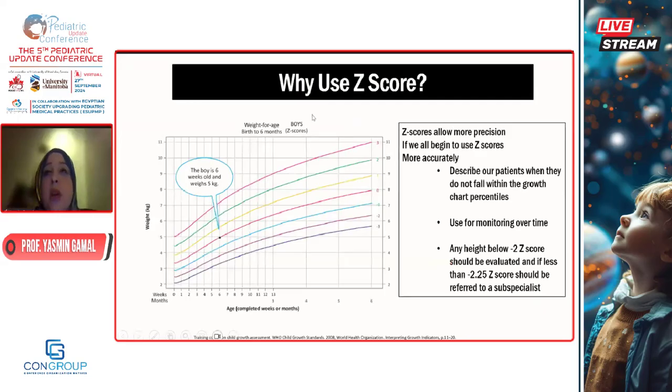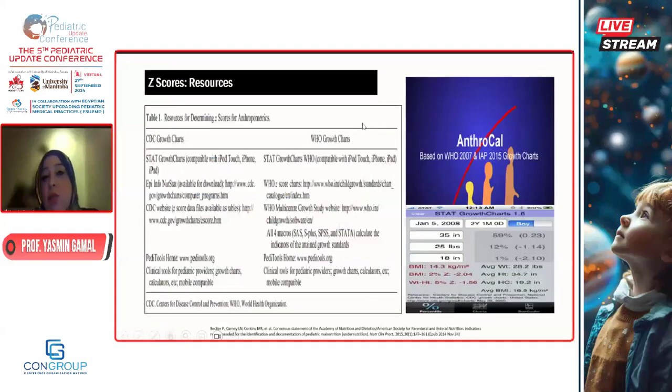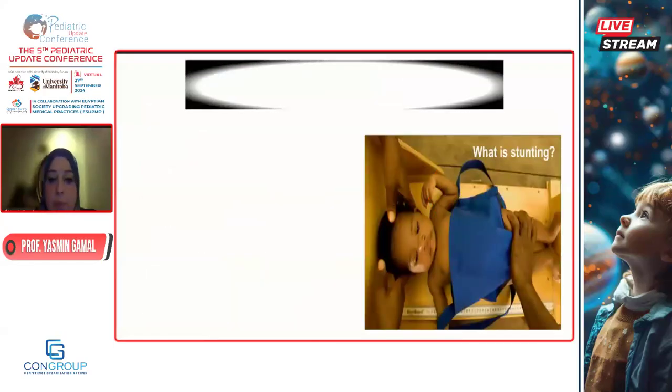The third centile is equivalent to the -2 z-score. Any height, for example, below -2 z-score should be evaluated. If less than -2.25, it should be referred to an endocrinologist. So just having the z-score provides you with better prognosis, better follow-up of your patient, and better decision making regarding the height of the child. And z-scores, as much as they seem to be a hassle, now every pediatrician has an application on the mobile, on their laptop, on their desktop, where you just put the weight and height of the child, and the z-score automatically appears with the percentile.